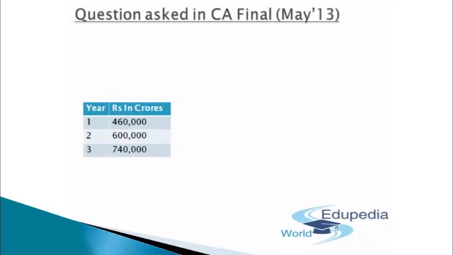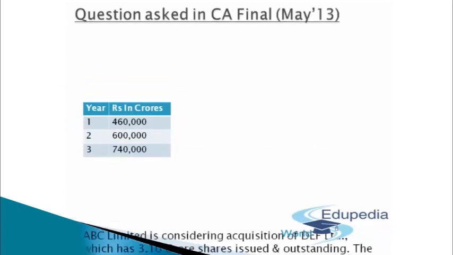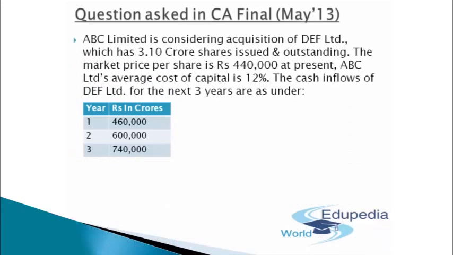This question was asked in CA final examination for May 2013. What does it say? Let's understand that first of all. ABC Limited is considering acquisition of DEF Limited, which has 3.10 crore shares issued and outstanding. The market price per share is rupees 4,40,000 at present. ABC Limited's average cost of capital is 12%.